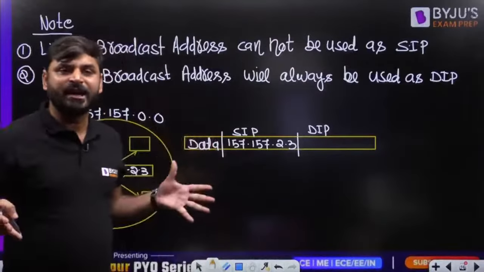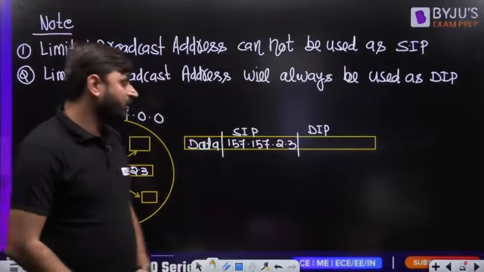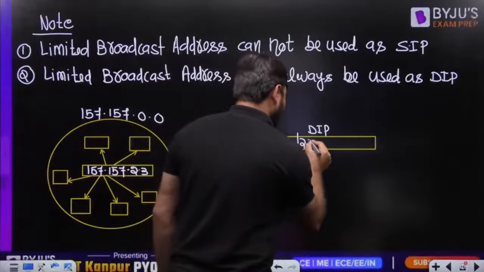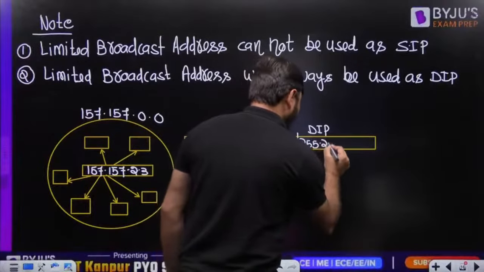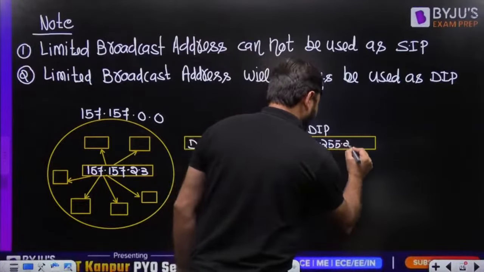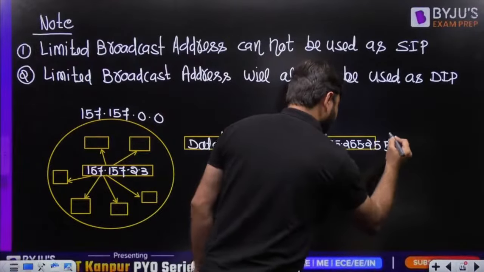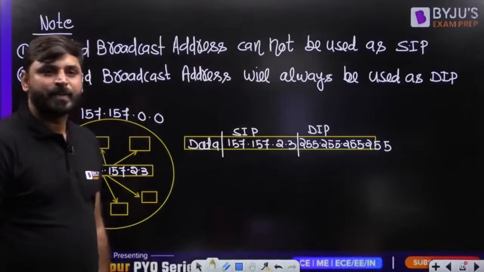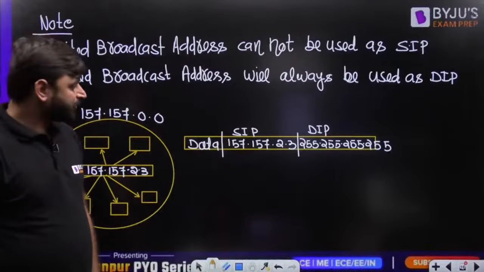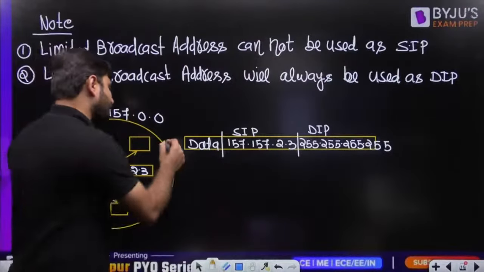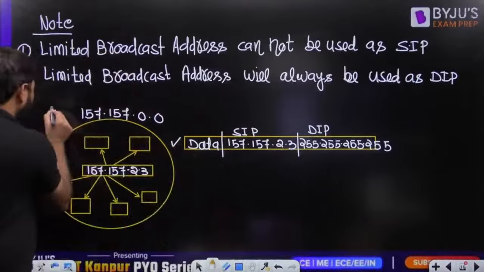Because whenever we are sending a message from one to all in the same network, the destination IP will always be fixed: 255.255.255.255. Is it clear or not? This is example number 2.